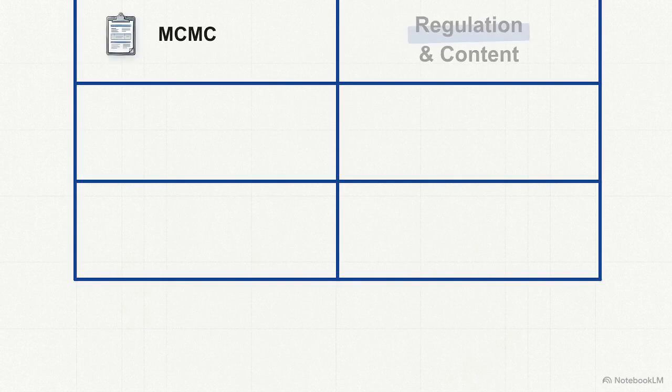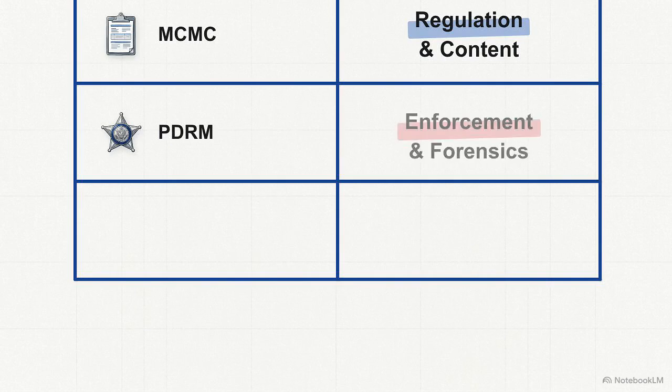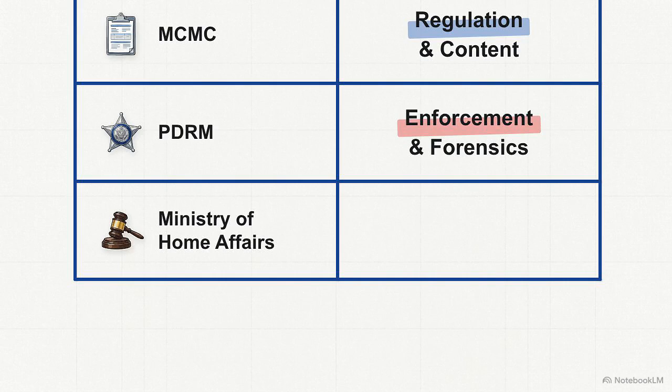To summarize the Malaysian model, let's look at this matrix. The Malaysian Communications and Multimedia Commission handles regulation and content. The Royal Malaysia Police executes enforcement and forensics, and the Ministry of Home Affairs provides the overarching policy and coordination.